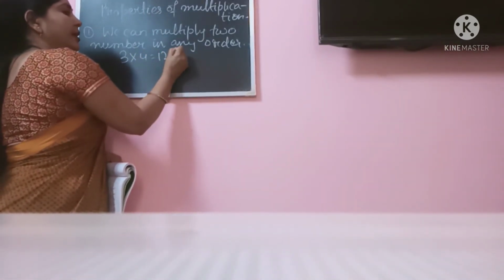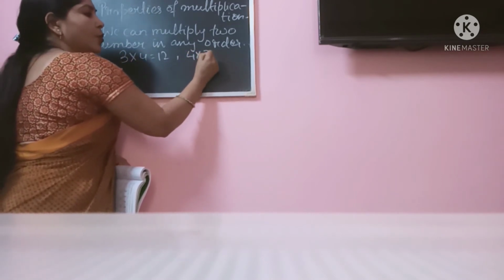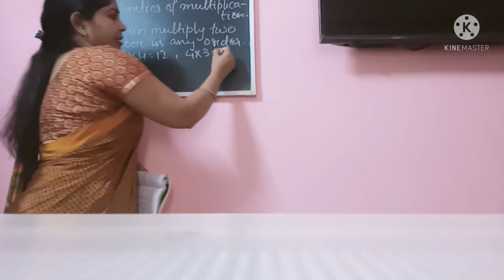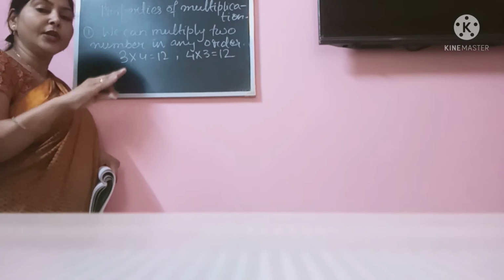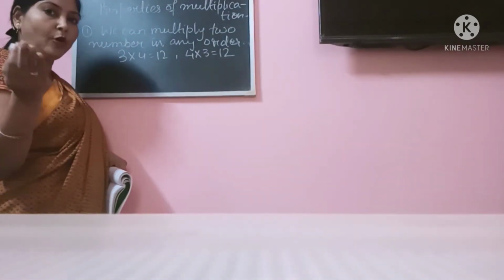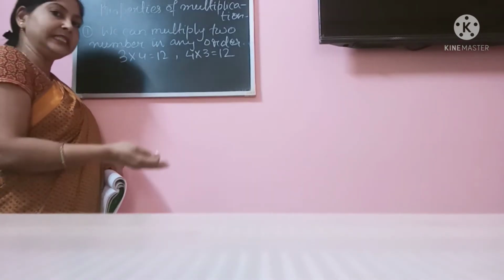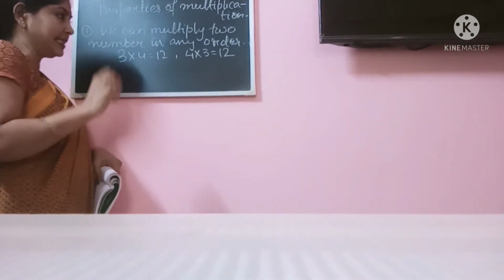Now if I change it to 4 into 3, will the answer change? It will not change. It will remain the same. That means whenever we change the order of the numbers which we are multiplying, the answer or the product remains the same. This is one property.